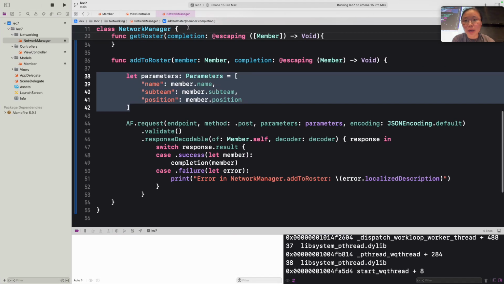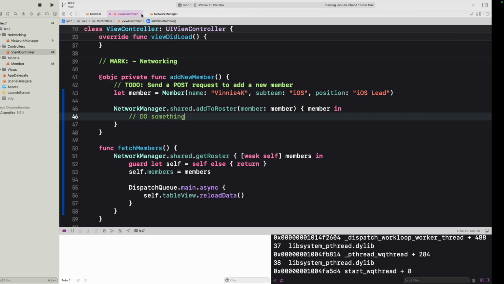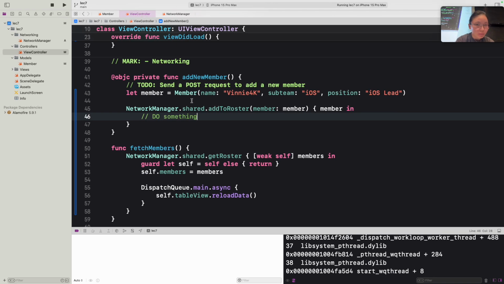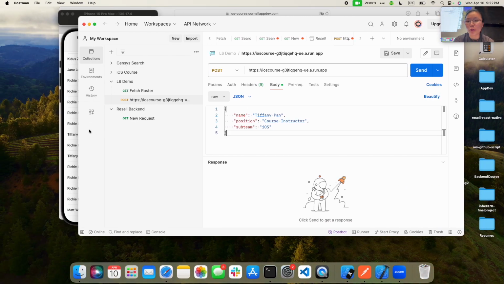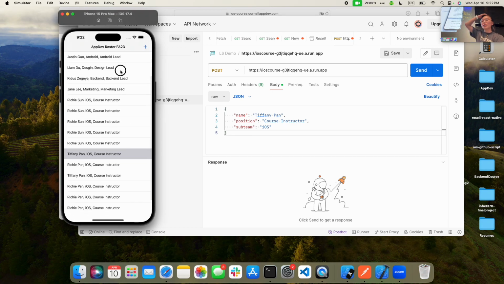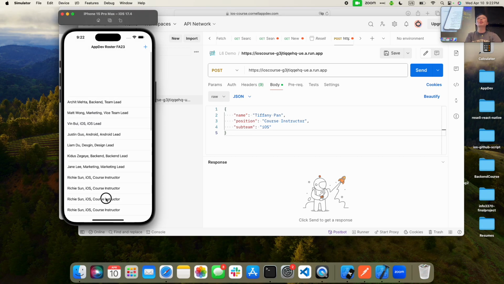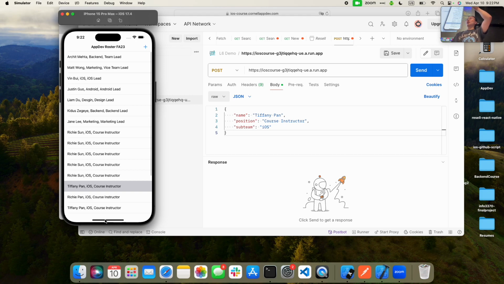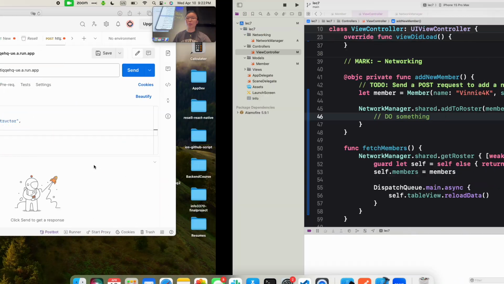Okay, so back to the more important part of refreshing. Generally, if you think of an app, when you want to refresh something, the ideal motion is this swiping down motion, right? And you get that little spinny load bar. So we're going to talk about how we can actually make that happen so that every time we refresh, we're able to fetch a new roster and have that appear at the bottom of our table view.